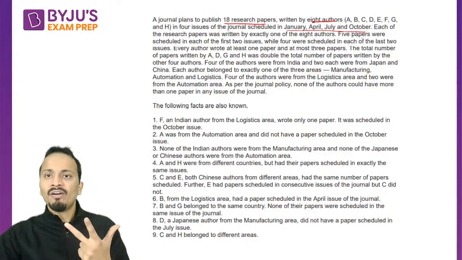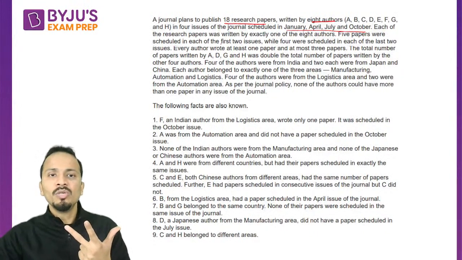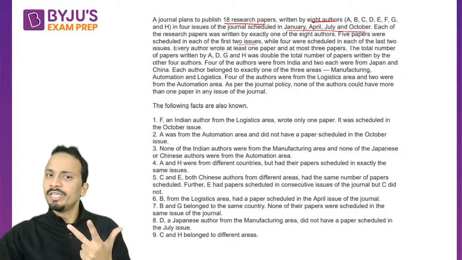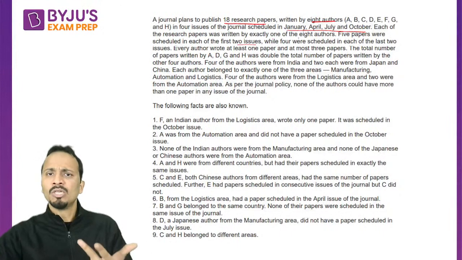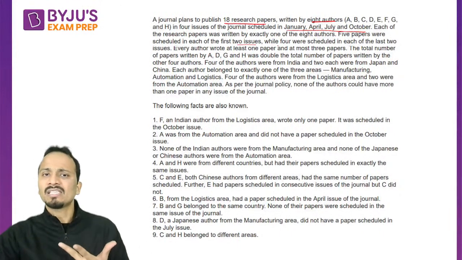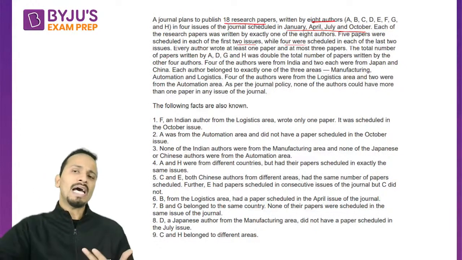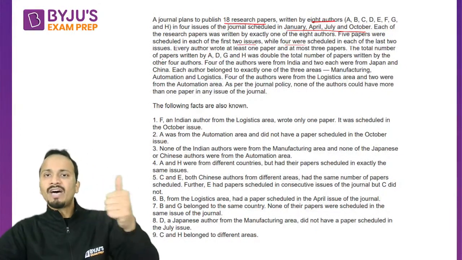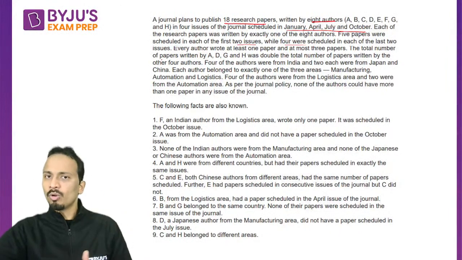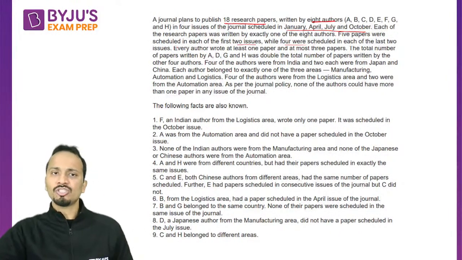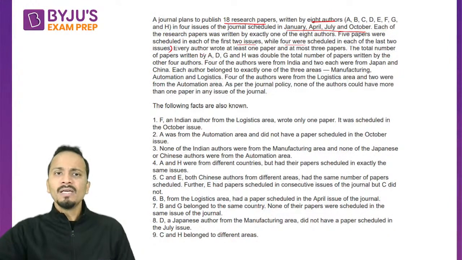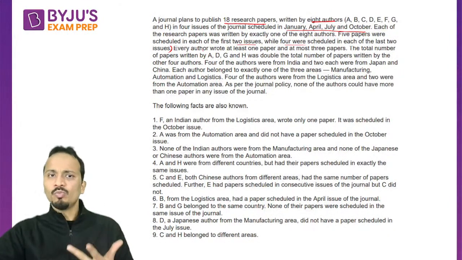Fine. 5 papers were scheduled in each of the first 2 issues. So January and April each have 5, while 4 were scheduled in each of the last 2. So July and October have 4 each. So 5, 5, 4, 4. That is a total of 18 research papers divided like this. All right. So up till now, we have 3 parameters.